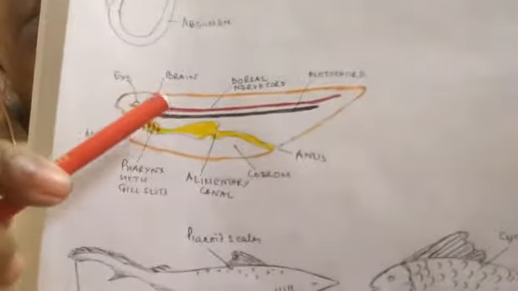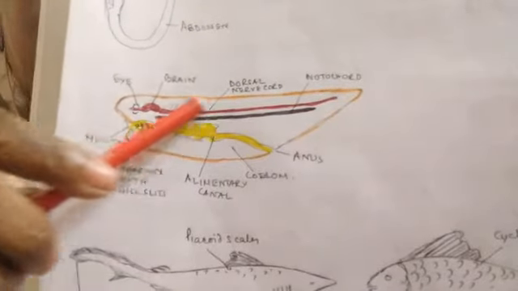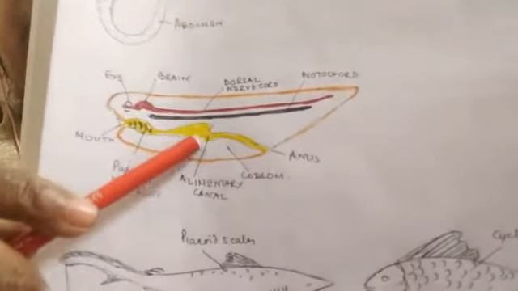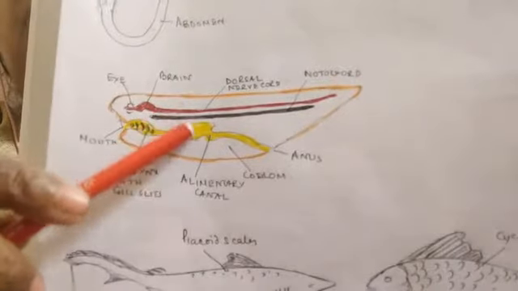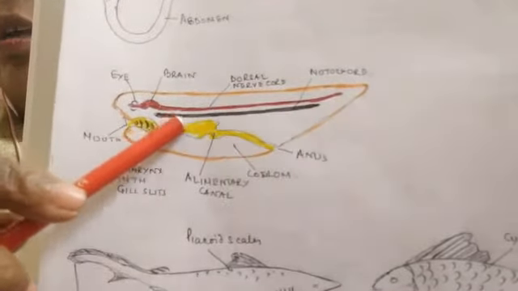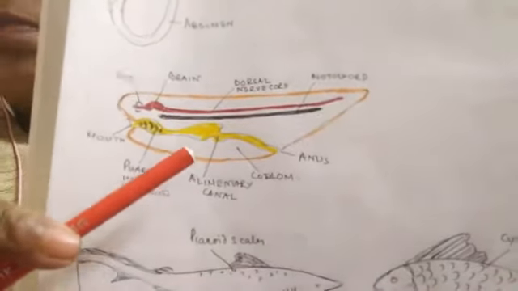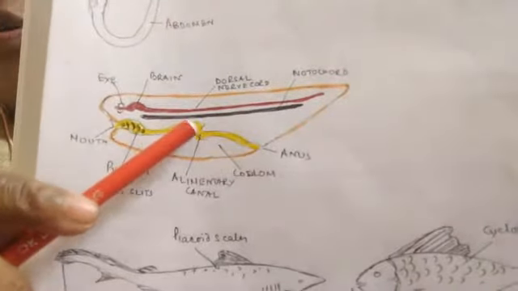So here you can see this is the central nervous system, the nerve cord, and there is the alimentary canal. In between these two there is a solid flexible rod-like structure called notochord.